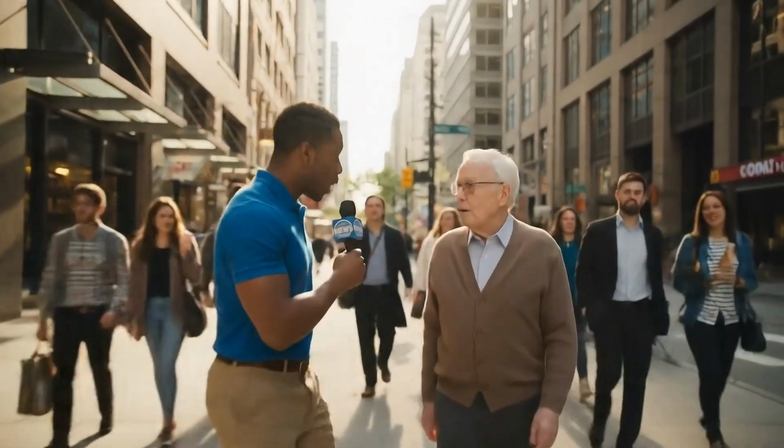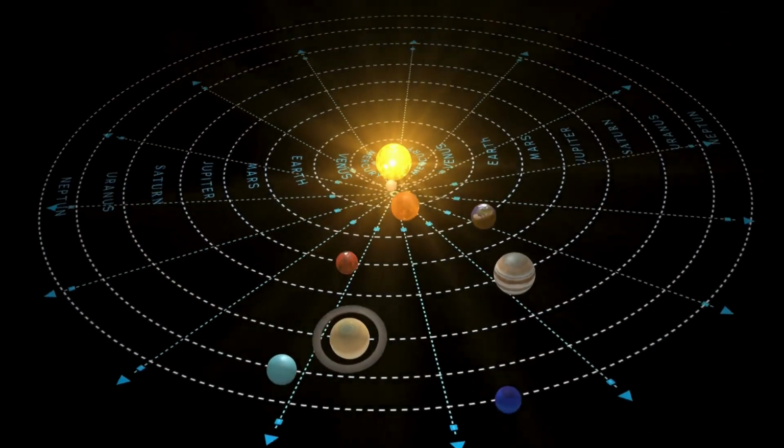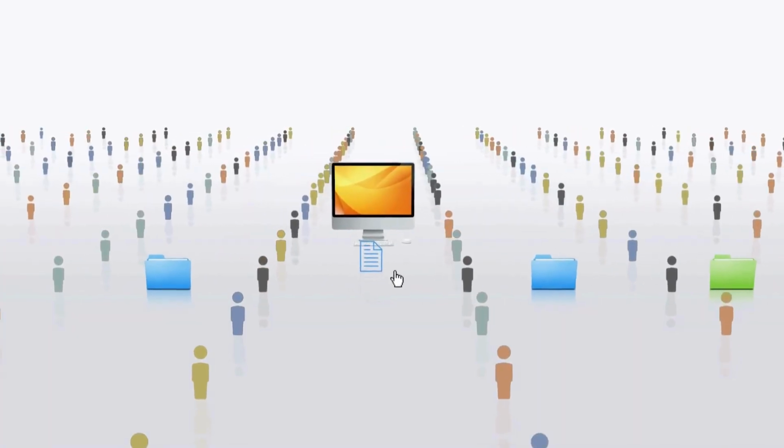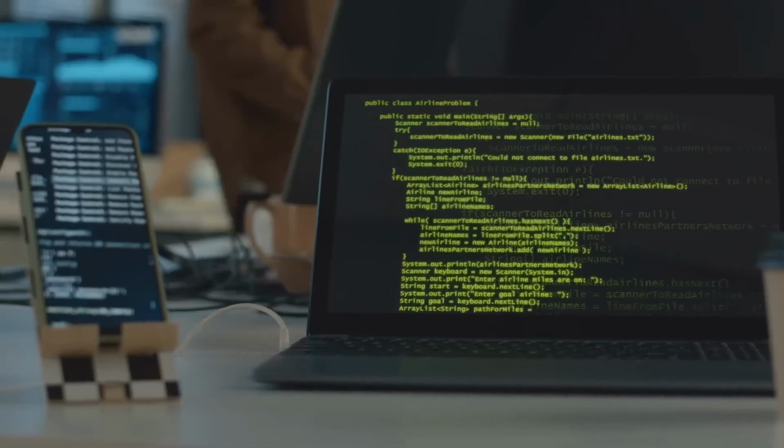Imagine making viral memes in seconds, turning raw text into stunning infographics, writing code at hyperspeed, predicting solar storms before they happen, and running your workflow on autopilot. Yes, all of that became reality in just the last few hours.